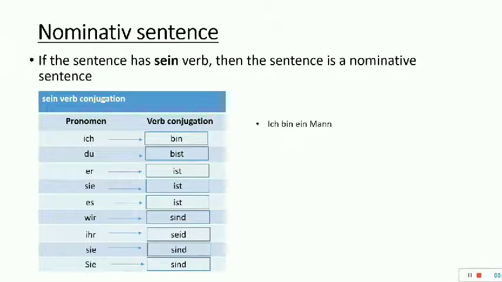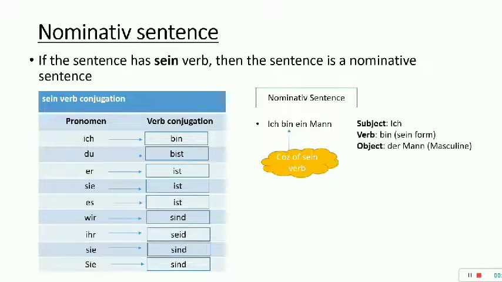Moving on, if I give you an example, ich bin ein Mann, what does this mean? Is this a nominative sentence or an accusative sentence? Yeah, you guessed it right. It is a nominative sentence. Why? Because the verb is bin. It's a sein verb. So simple. If the verb is sein verb, then it is a nominative sentence. Bin is a sein verb.